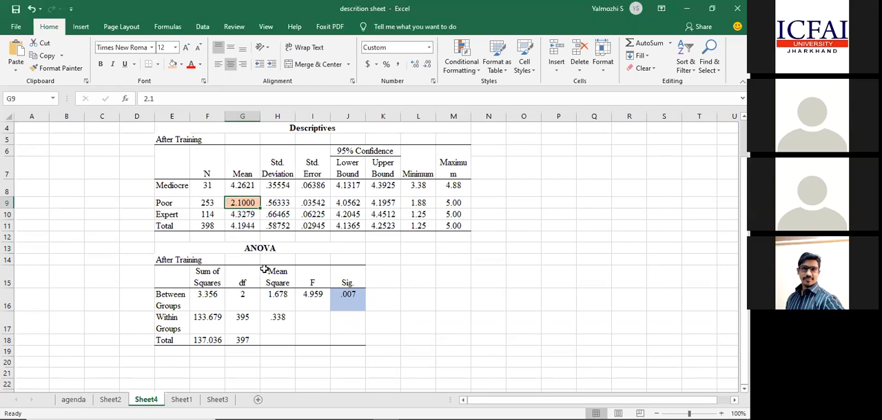Here, as a training person, assume yourself as the trainer, or as part of the university, and you have conducted the training program. Now, what will be your solution for this? What will be your suggestion? Now, this is the finding. Significant value is less than 0.05.